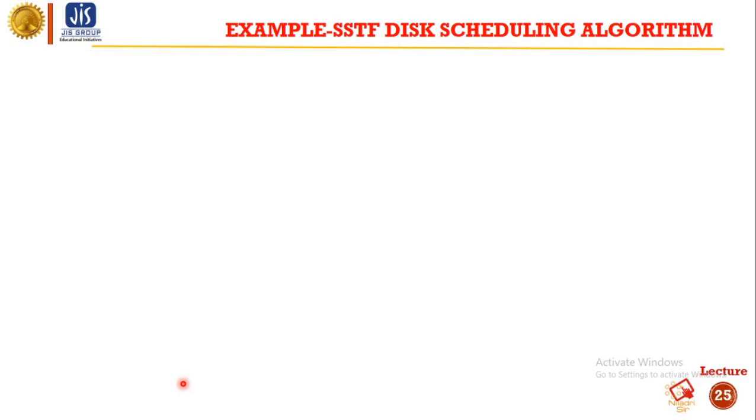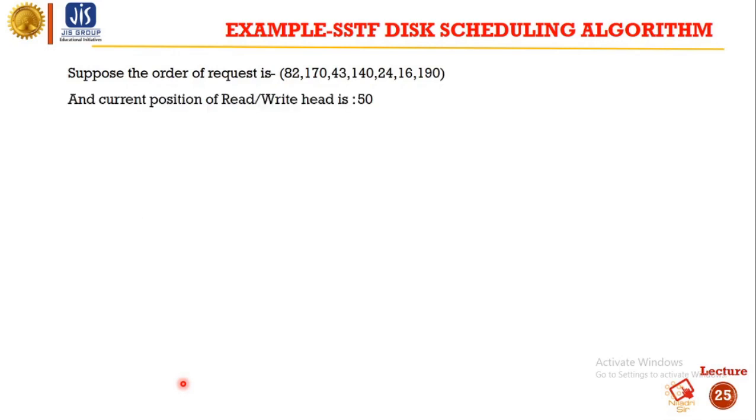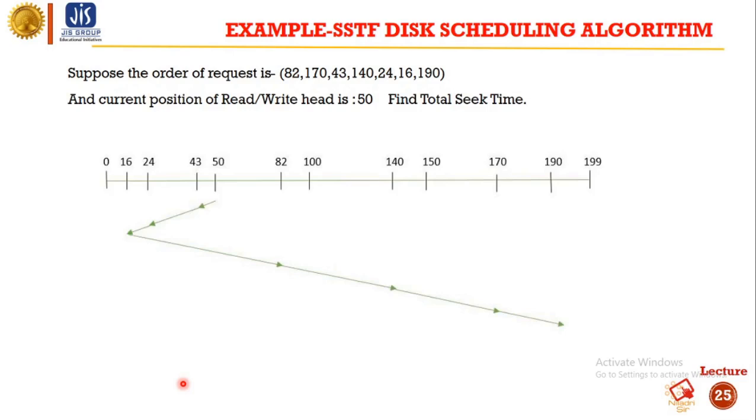Next, come to the example of shortest seek time first scheduling algorithm. Suppose the order of requests is given, and the current head position is at 50, and we have to find out the total seek time. So this is the pictorial representation. As you can see, the total number of tracks is 200, so we have marked it from 0 to 199. Currently the head position is at 50, and we have to visit all the requests using shortest seek time first scheduling algorithm.